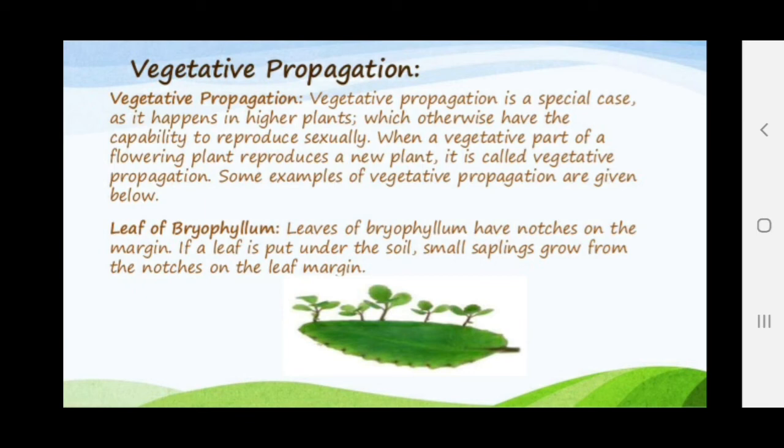The leaf of bryophyllum, you already studied about this. The leaf of bryophyllum has notches or buds on the margin, and if the leaf is put under the soil, or if by chance these buds detach from the surface of the leaf and fall on the soil, they grow into a new organism, a new bryophyllum plant. Clear? This is vegetative propagation. The roots of some plants can also grow into a new organism. This is also an example of vegetative propagation. Clear? The stem of some plants also grows into new plants. This is also called vegetative propagation.